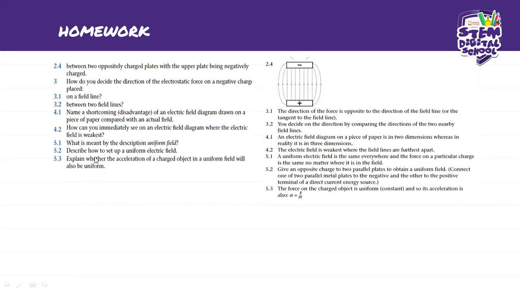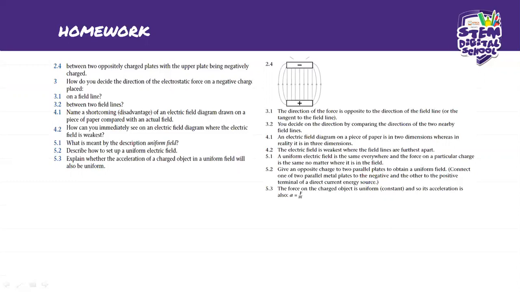So on number 5.1, it says, what is meant by the description uniform field? Okay. What is meant by a description of uniform field? So it says here that a uniform electric field is the same everywhere, and the force on a particular charge is the same no matter where it is in the field.